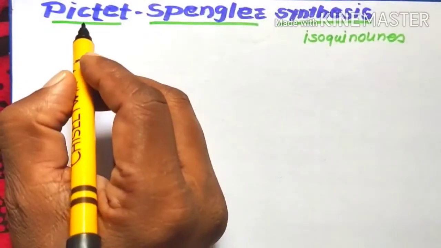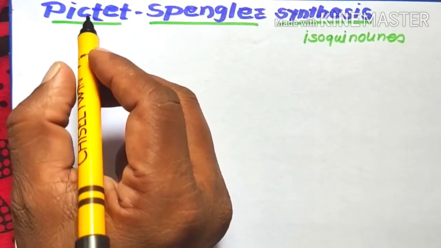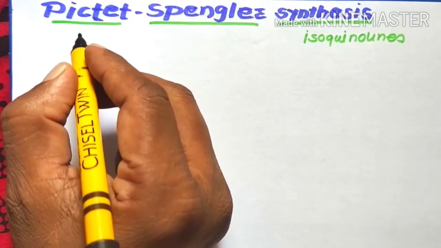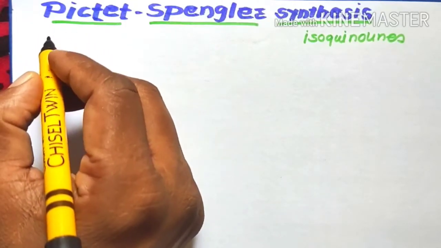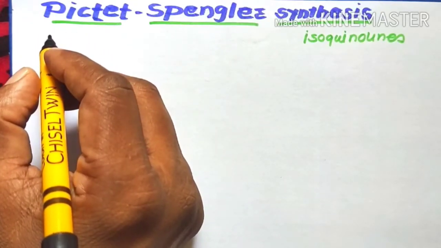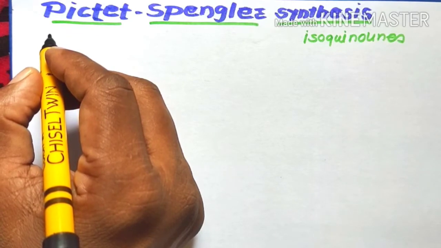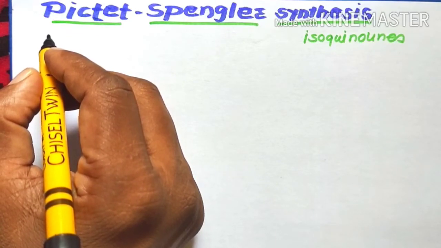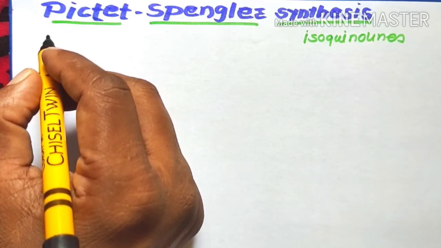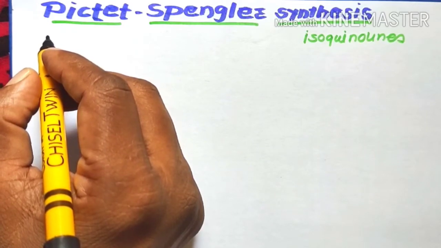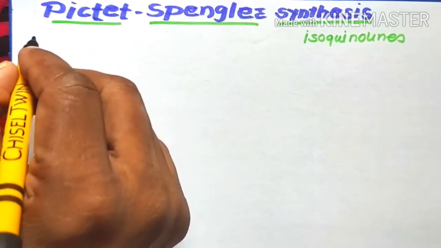This is an example of the condensation reactions. Here there is use of aryl ethylamine plus aldehyde, reacted in the presence of acid to form tetrahydroisoquinolines.